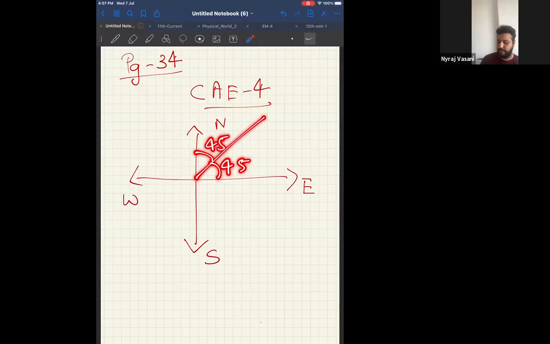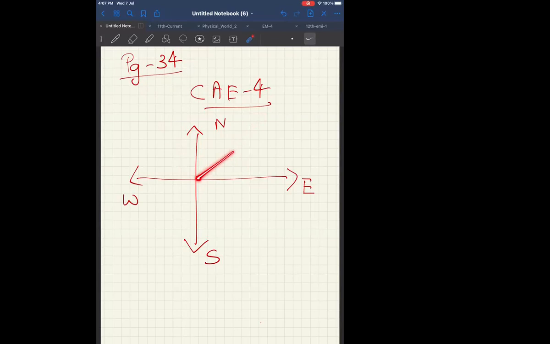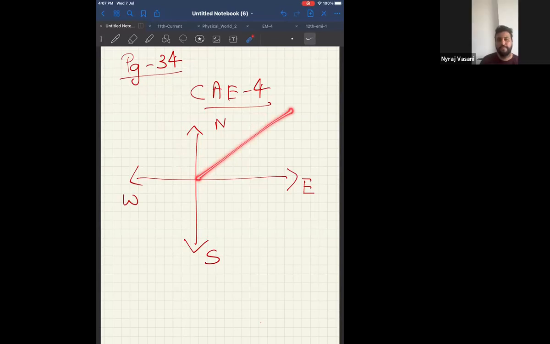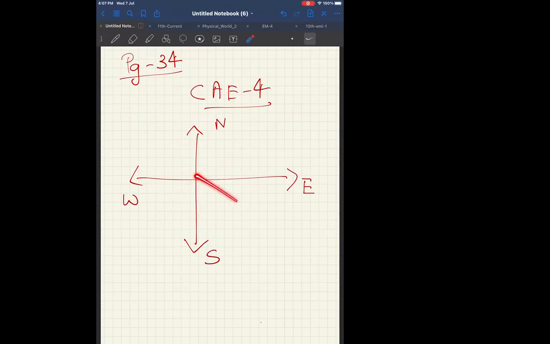Now, if the angle is 45 degrees, can I say from both sides it will be 45 degrees? Because this angle is 90 degrees. Therefore, this line is called northeast. If it is 45 degrees, can I say this line is called northwest? Can I say this line is called southwest? And southeast. Easy.